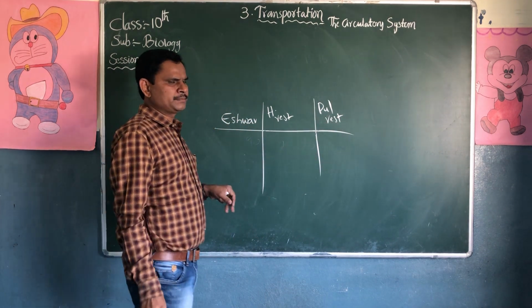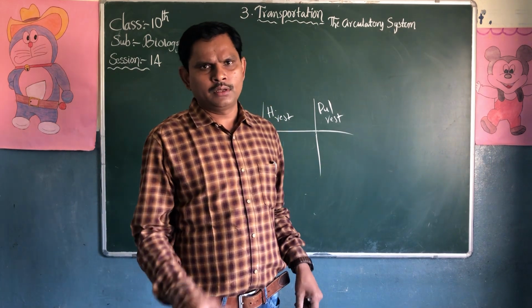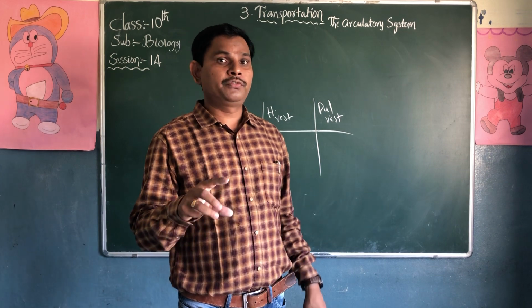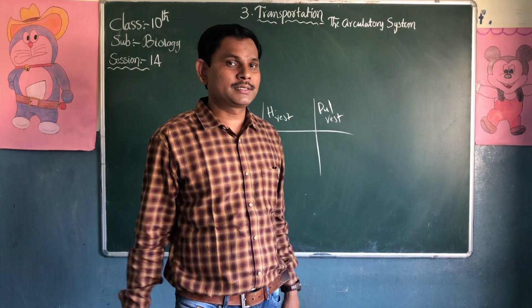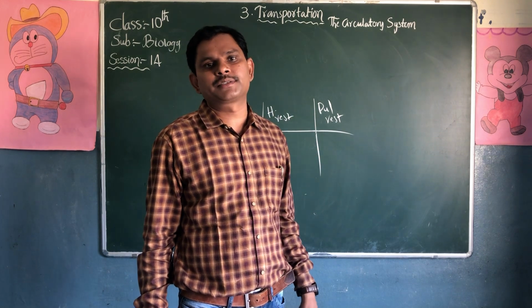What happens when you are doing vigorous exercise, when you become anxious, when you become fearful? We can see the differences in the heartbeat rates.